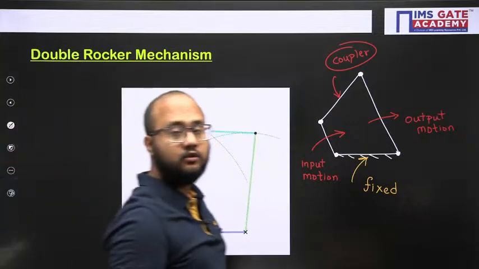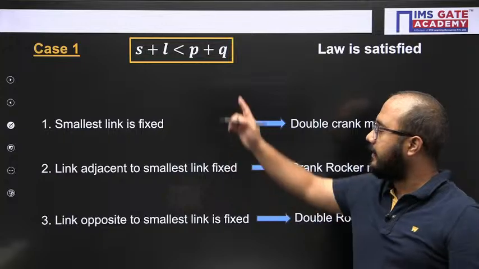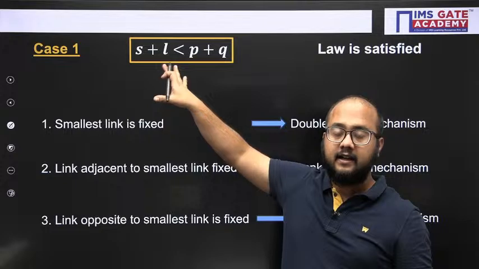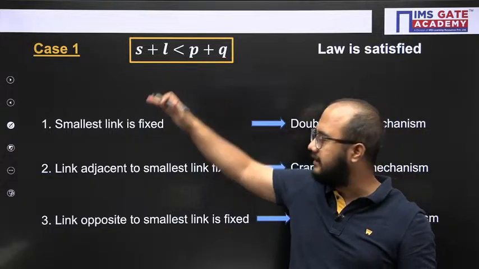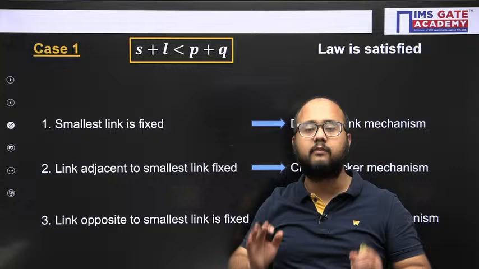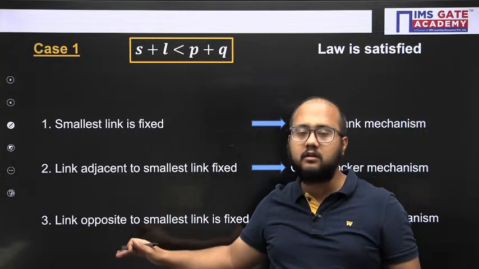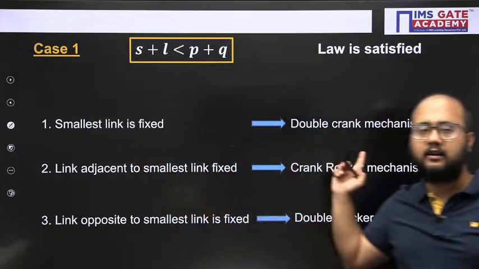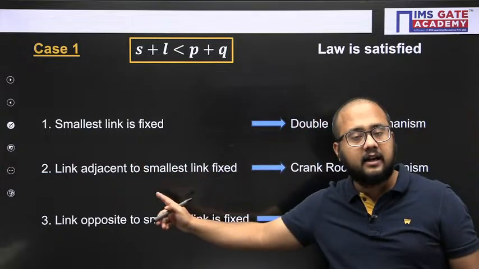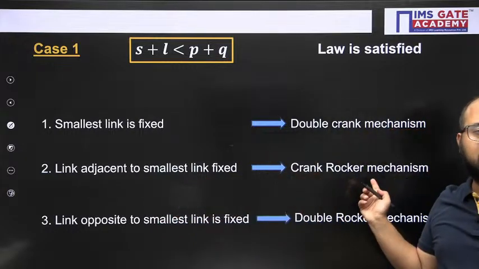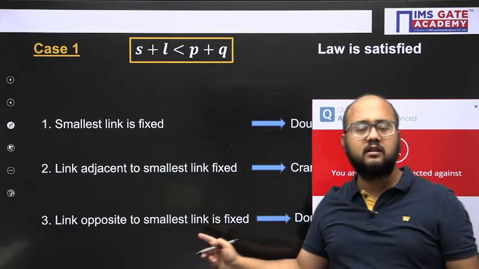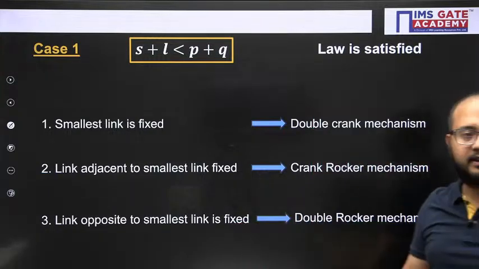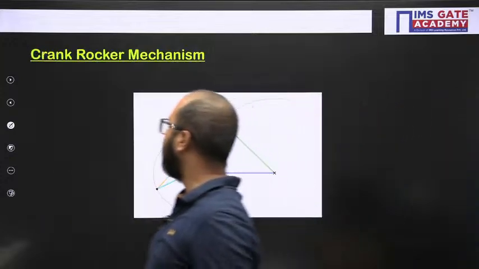So what you need to remember: if this case is there, first of all you have to confirm that this is the case. Once you have understood this, then these 3 results we have to remember by heart. Smallest fixed, double crank. Link adjacent to smallest fixed, crank rocker. Link opposite to smallest fixed, double rocker. Like that we need to remember the cases. Done? All the 3 mechanisms we have seen.